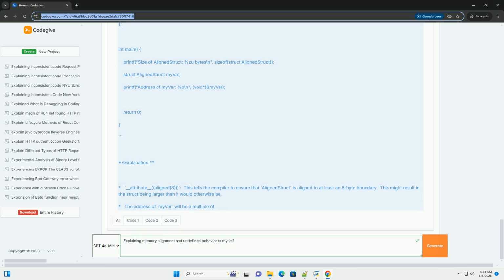Part 2, Undefined Behavior. What is undefined behavior? Undefined behavior, UB, is a term used in the C and C++ standards to describe situations where the language specification does not define what should happen. When a program exhibits undefined behavior, anything can happen. The compiler is free to do whatever it wants.